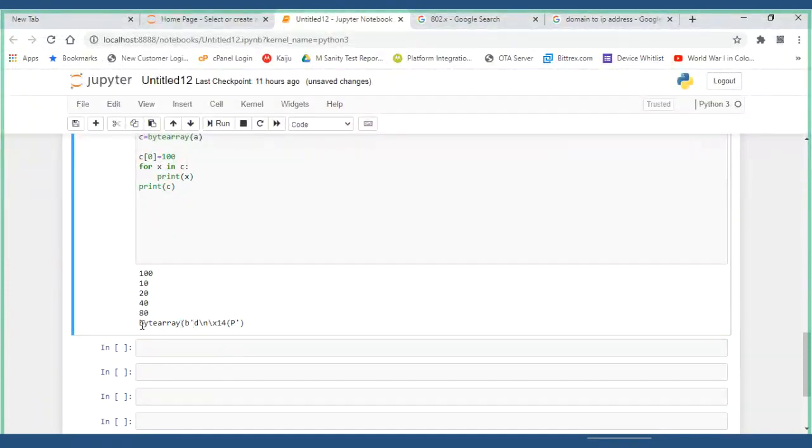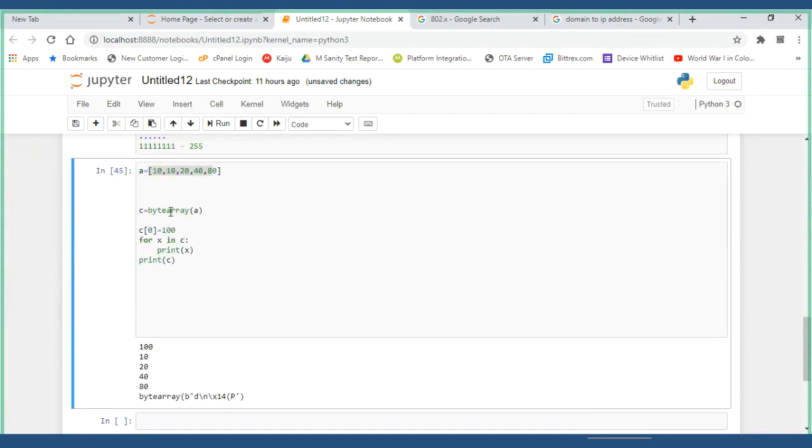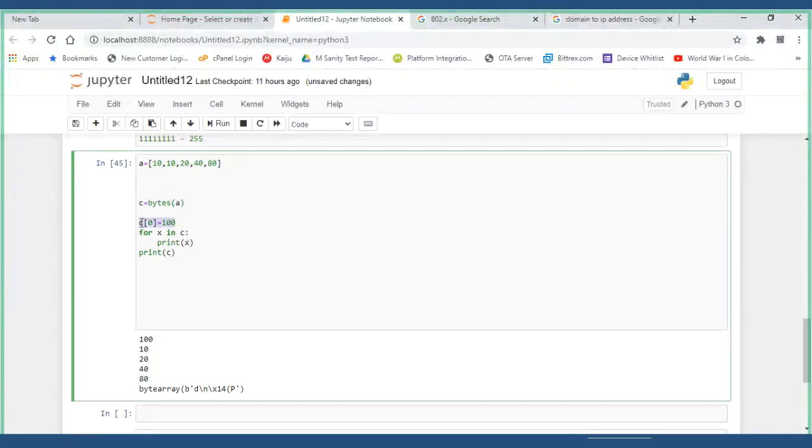If I say it is only bytes, see this, till here only it will be. This bytearray won't come. I will show you here. Bytes, and I'll remove this. If you see, bytearray won't be there.